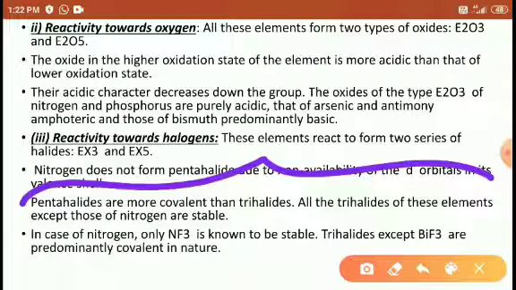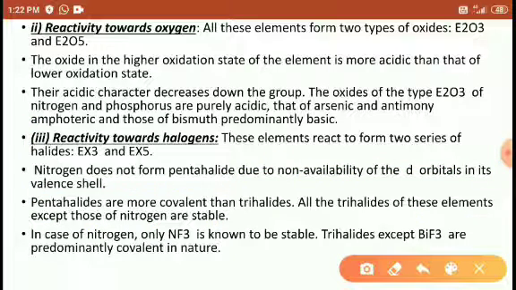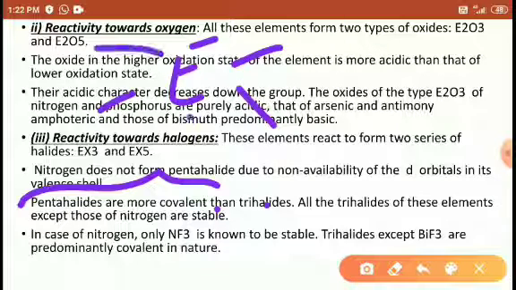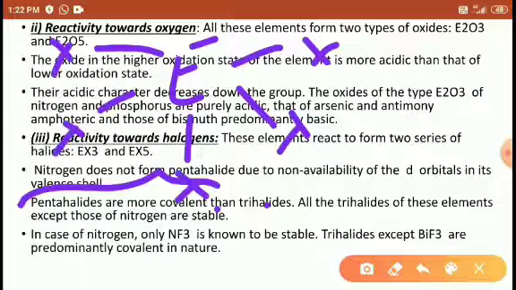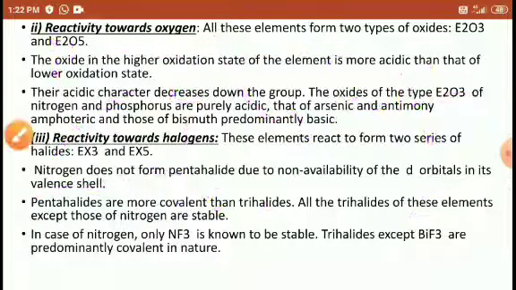Pentahalides are more covalent than trihalides. All the trihalides of these elements, except those of nitrogen, are stable. The pentahalides are more covalent than the trihalides, obviously, because the pentahalide has a greater number of covalent bonds. Pentahalide has 5 covalent bonds with halogen, and trihalide has only 3 covalent bonds with halogen. Right, friends?